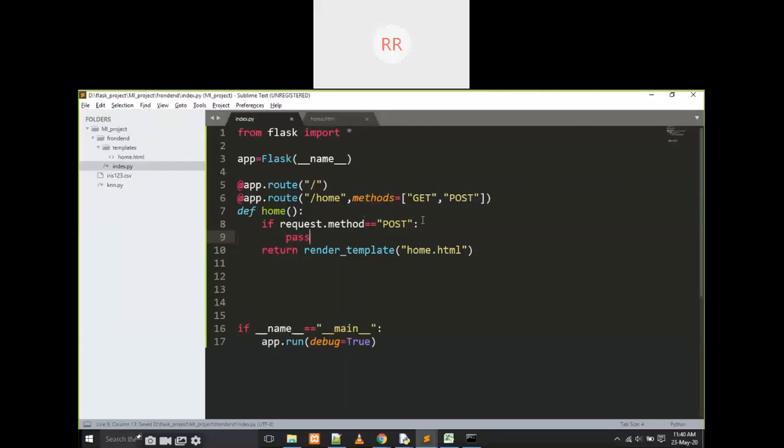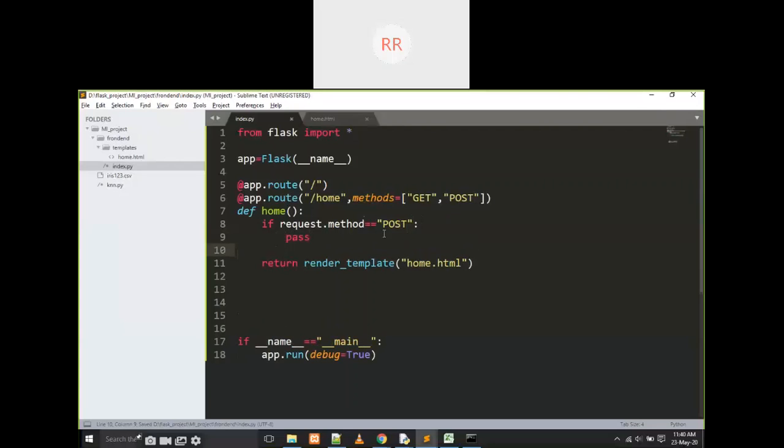That's why I am going to write some pass here, which means we are not implementing this one yet. When we implement it, I will write request dot method is equal to post, and I am going to do some work.